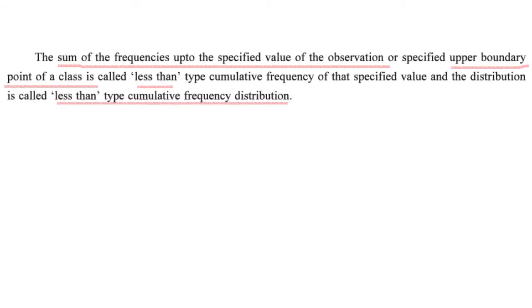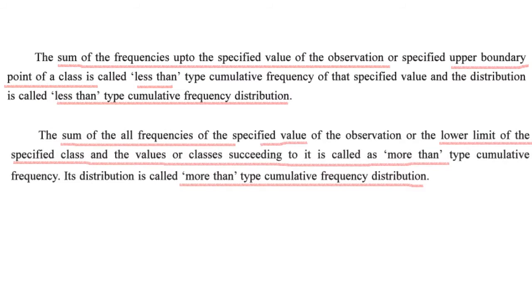But before that, let us know about the types of cumulative frequency. The sum of frequencies up to the specified value of the observation or a specified upper boundary point of a class is called less than type cumulative frequency. Now we will explain this later in the illustration itself. This is the theory which you need to write down when asked what is less than type cumulative frequency. So the sum of frequencies up to a specified value of the observation or specified upper boundary point of a class is called less than type cumulative frequency.